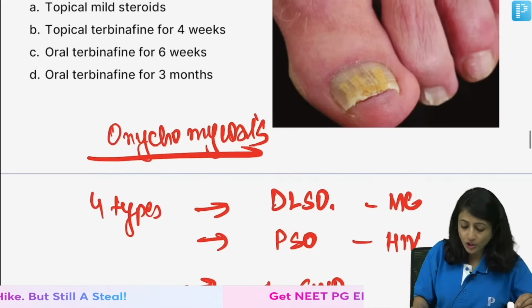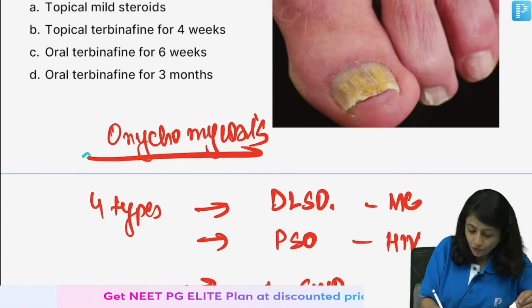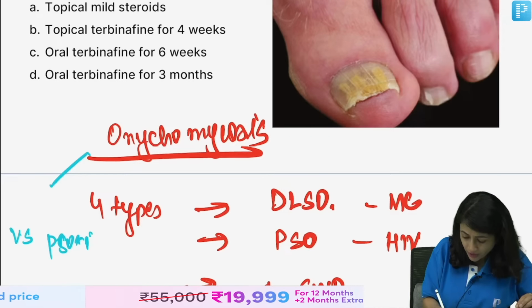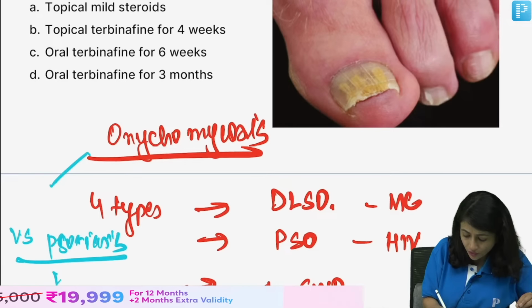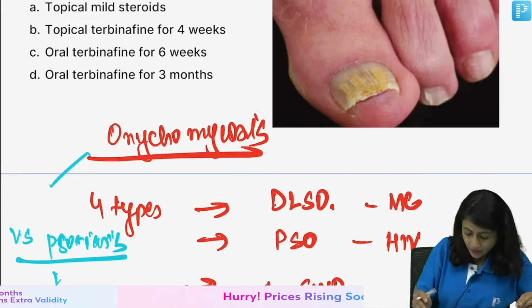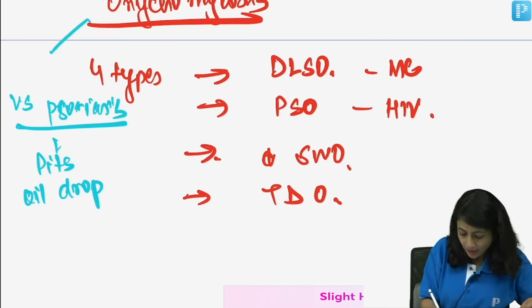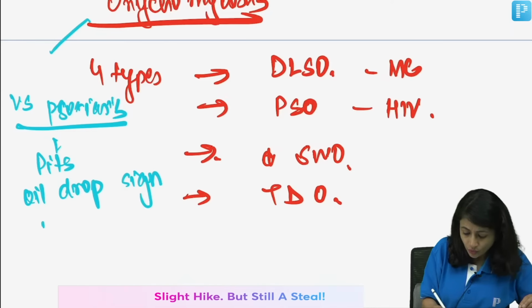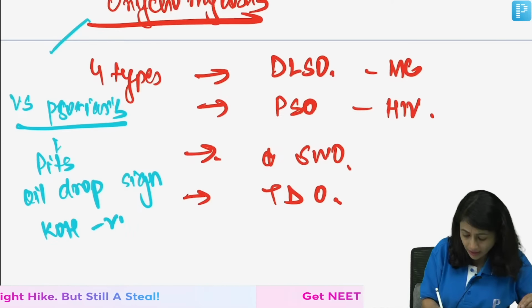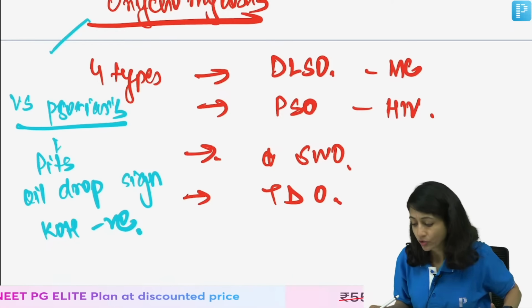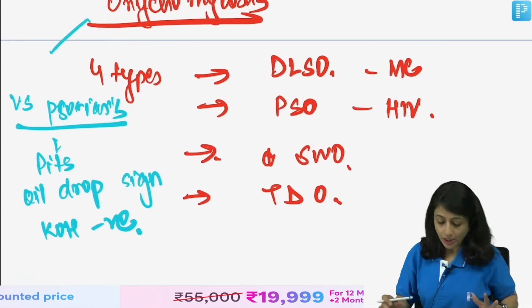How do you differentiate onychomycosis from psoriasis nail? That is also important. So, in psoriasis, you will have pits, you will have oil drop sign, and you will see KOH to be negative. So, these are 3 important features which help to differentiate onychomycosis from psoriatic nail.